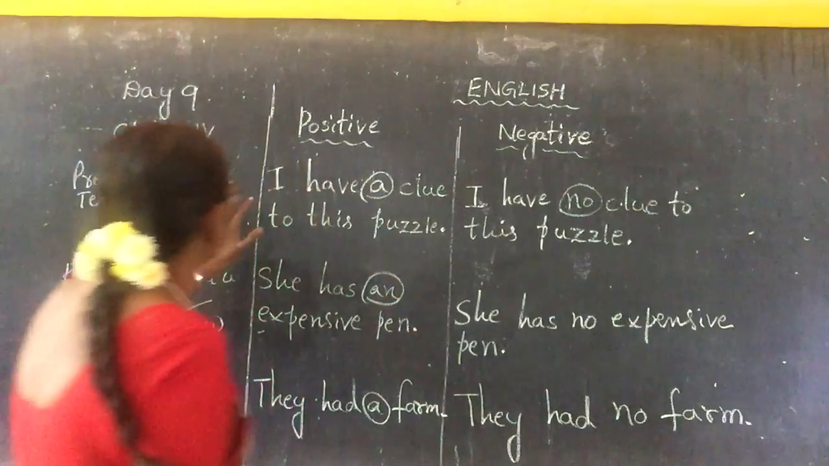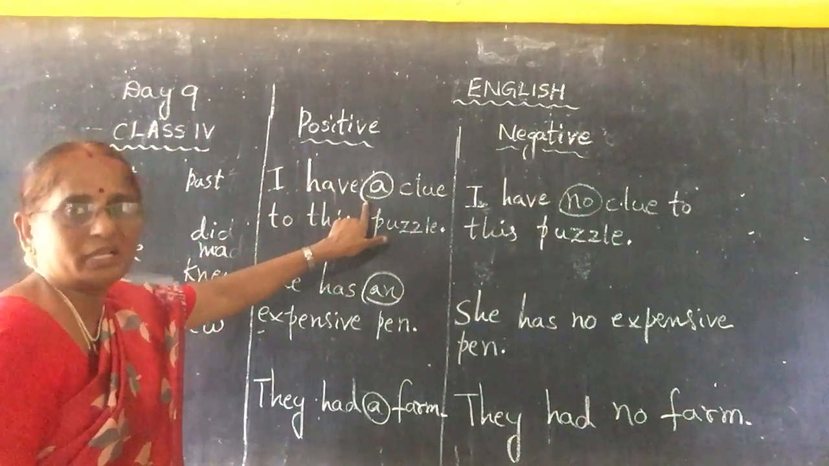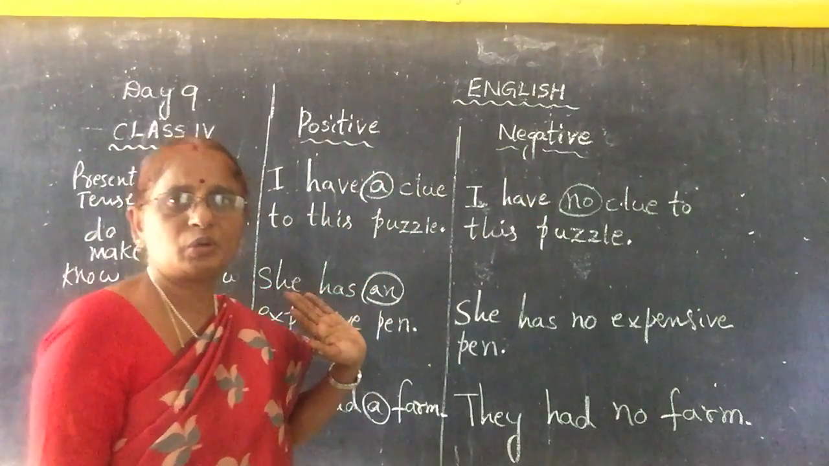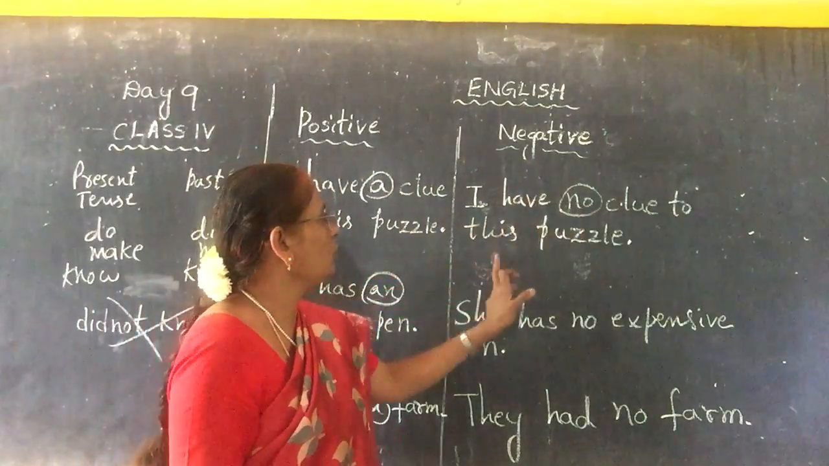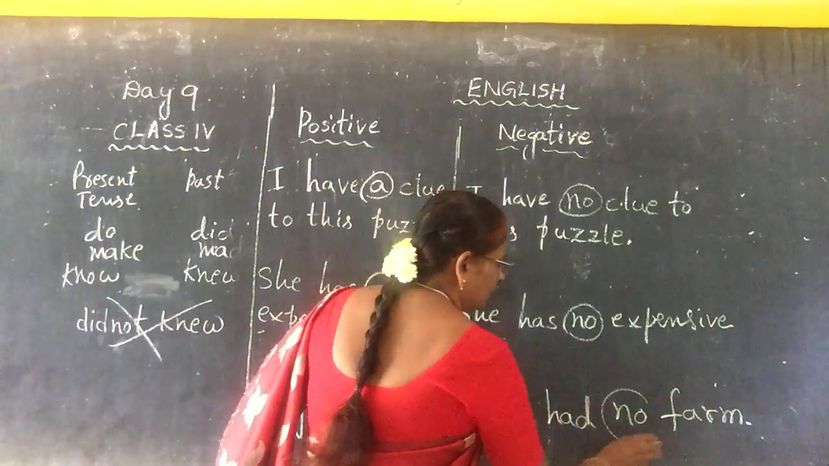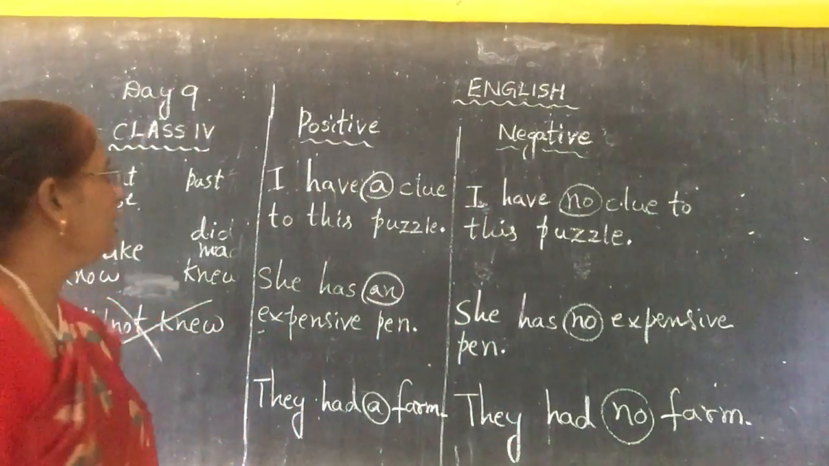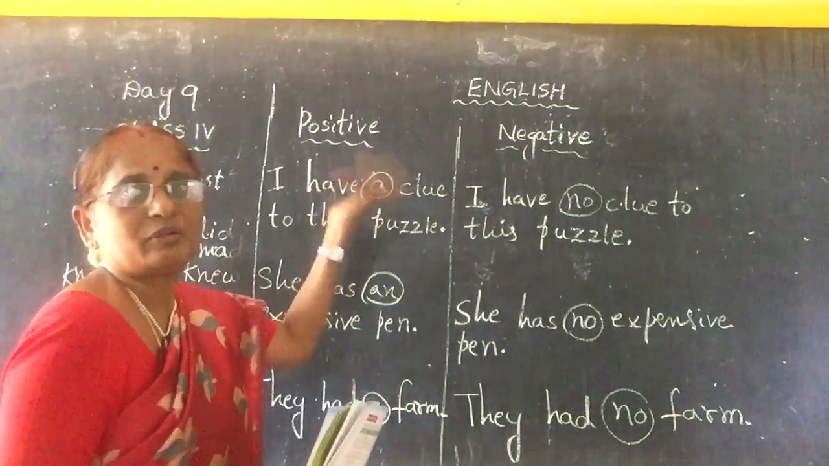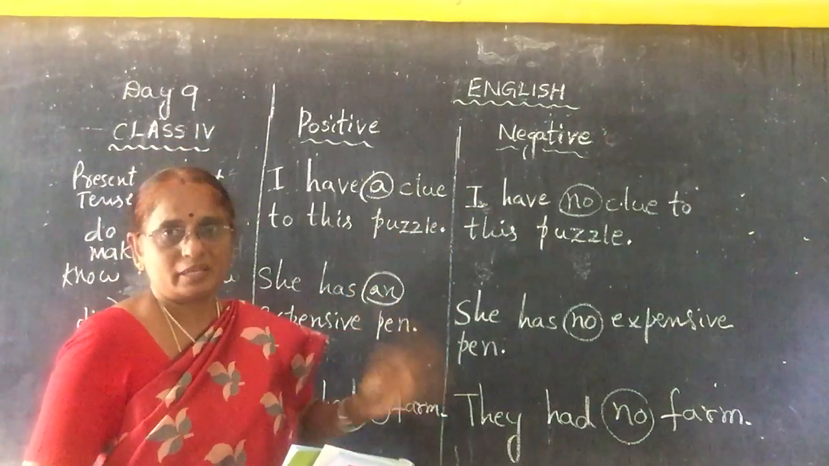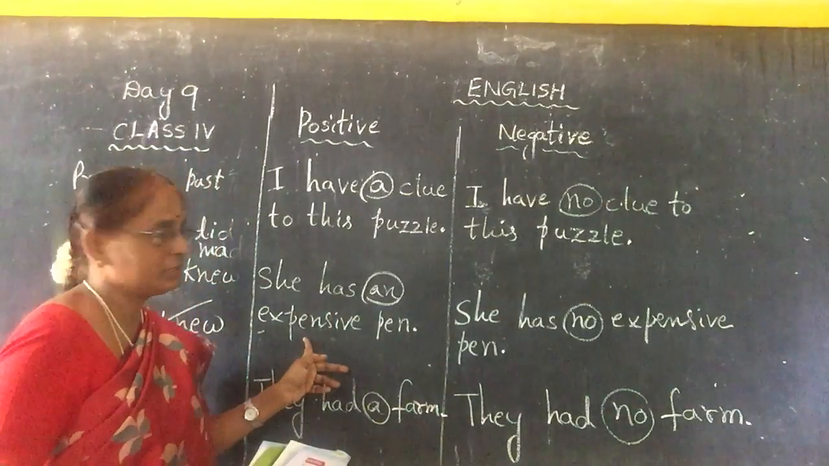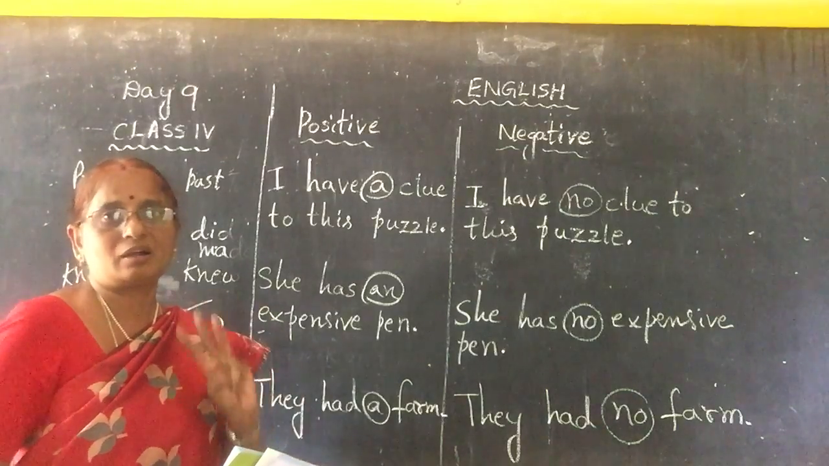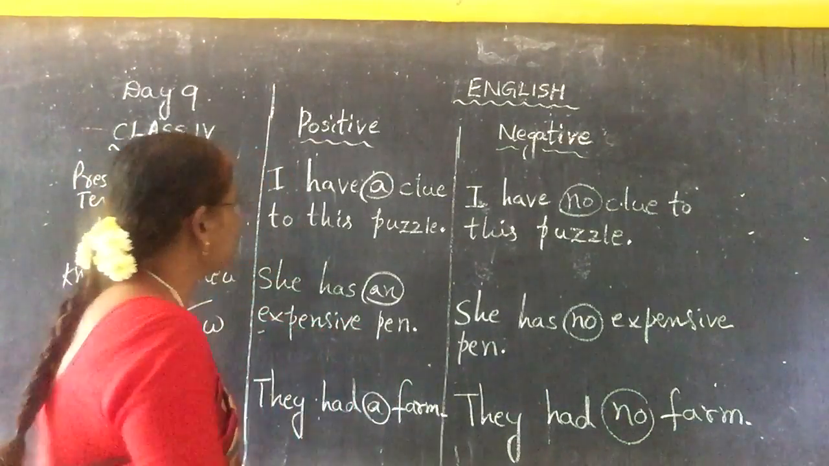What did you observe in these sentences, children? See here, I have a clue. Here a is there. This is a positive sentence. When this sentence is converted into negative, we have used no only, not not. But what is the difference? We did not write a. We skipped it. And here, an expensive. There is no a and an. A, an and the are called articles in English grammar. That is the difference here.